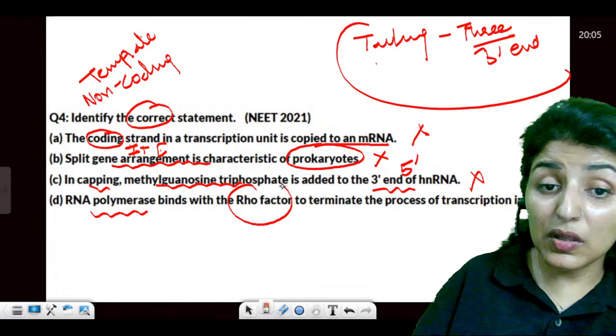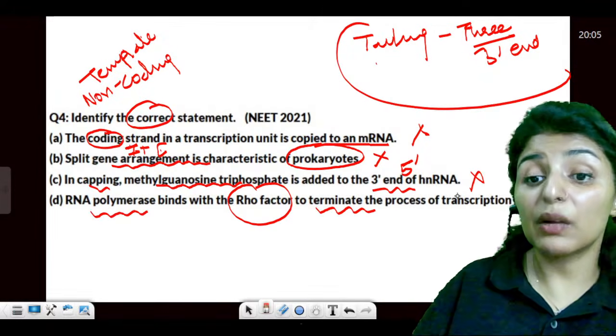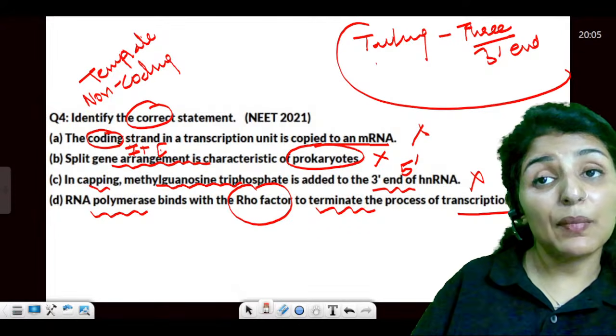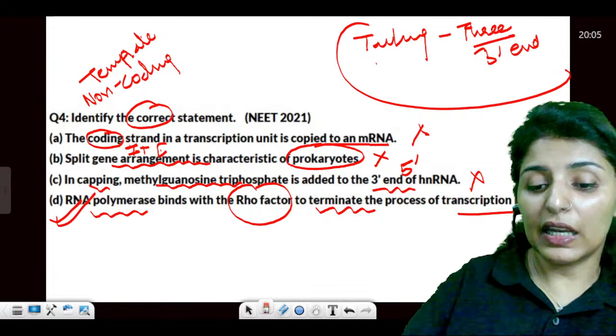RNA polymerase binds with the rho factor, as I just told you, to terminate the process. Now this happens only in prokaryotes. The answer will be D. Clear?